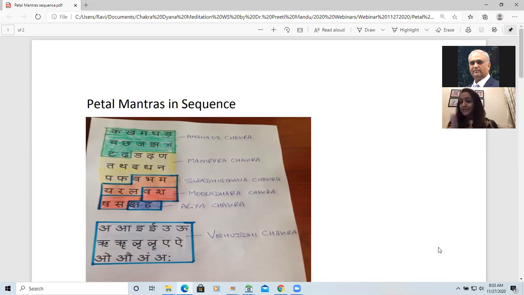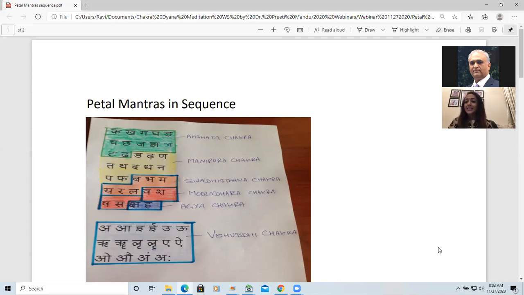So if you can see the sequence: ka kha ga gha nga, cha chha ja jha nya, ta tha. This makes 12 petal mantras which belong to Anahat Chakra. Again, there are 12 mantras or 12 alphabets put up on our Anahat Chakra.